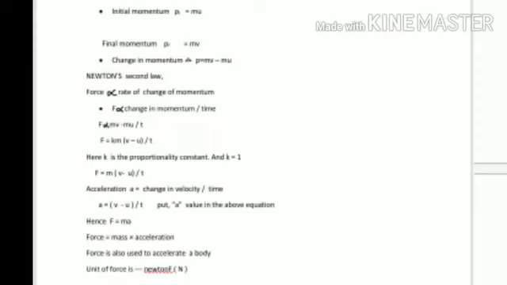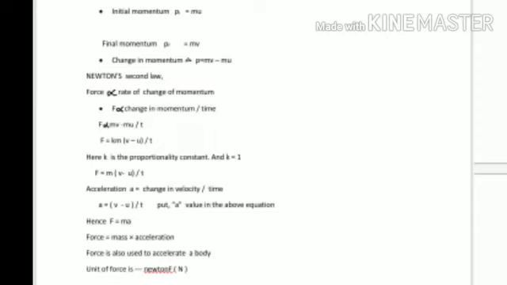Newton's second law: what does it say? Force is directly proportional to the rate of change of momentum. So del p will be considered as F. Change in momentum del p equals mv minus mu.